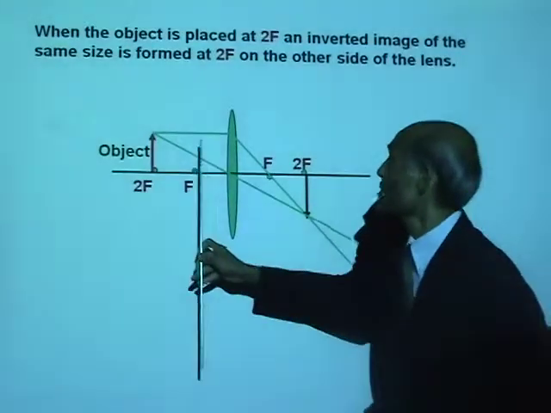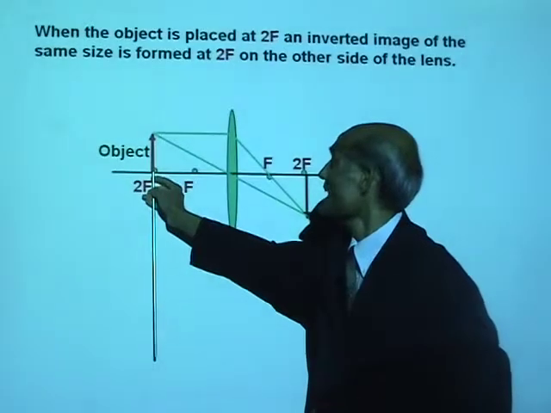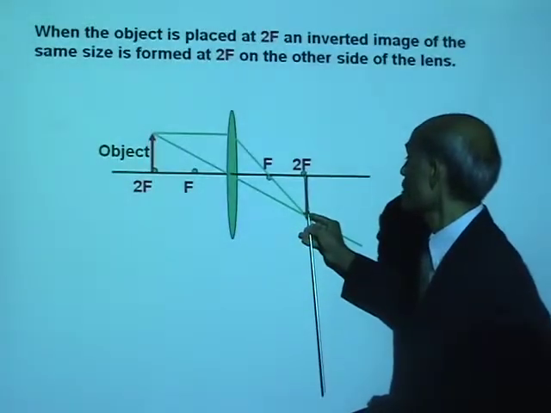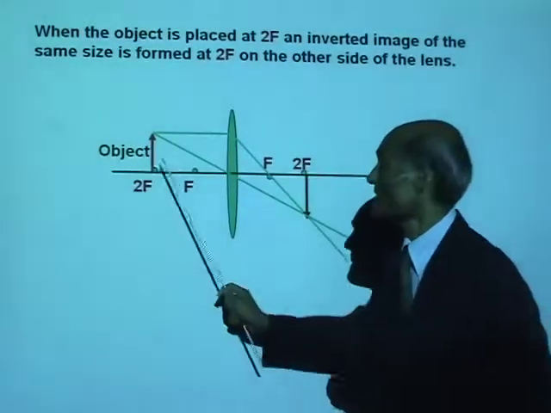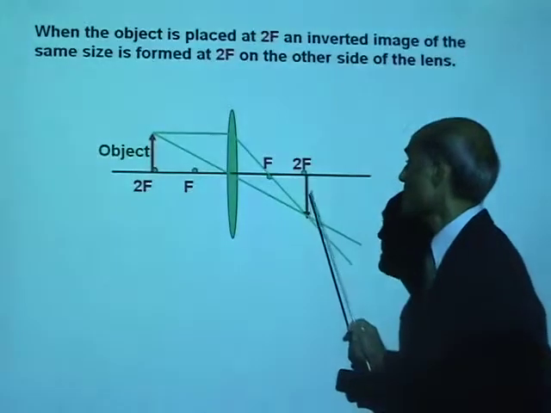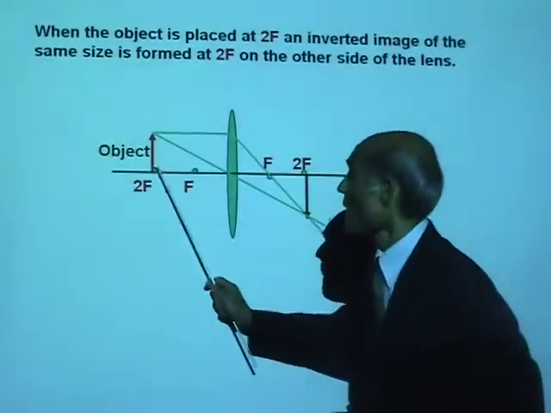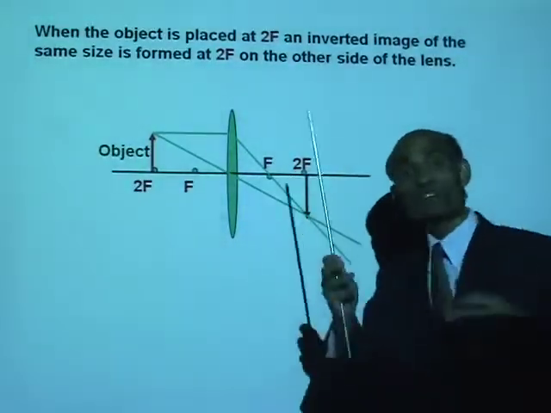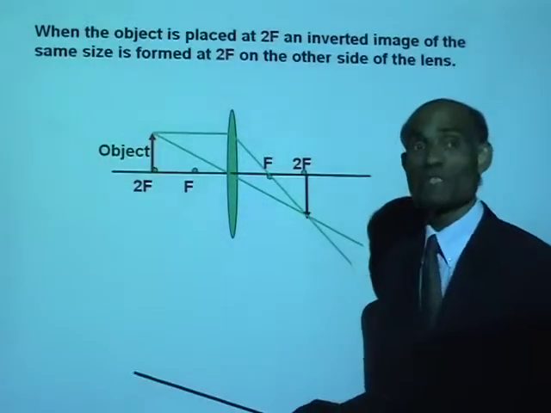Now, what can you say about the relative size? Look at the size of the object. Now, bring it over here. It is exactly the same as the size of the image. The size of the object and the size of the image are exactly the same. The object is erect, the image is upside down. So what are the characteristics of the image one more time?